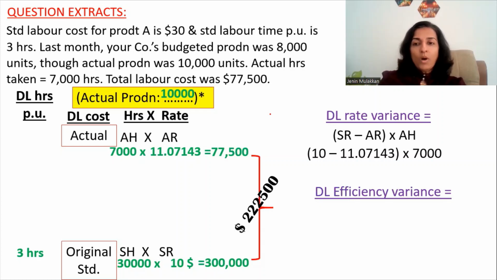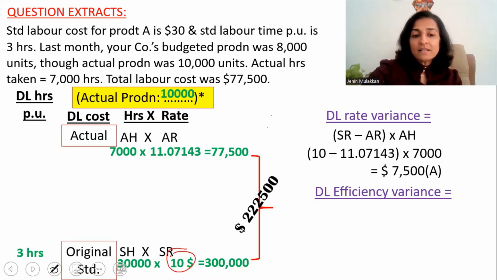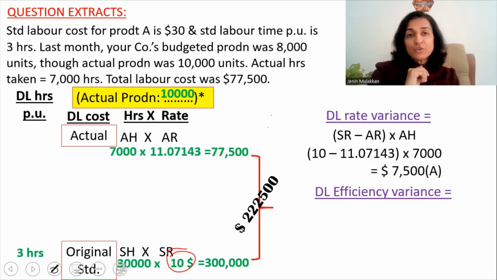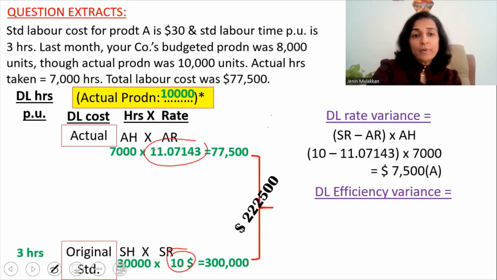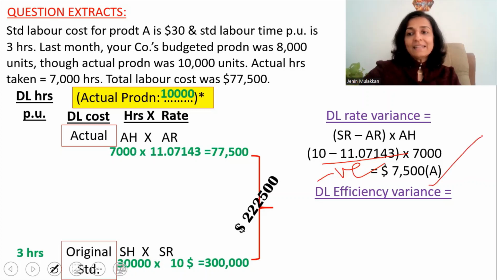So the answer works out to $7,500 adverse. And why is it an adverse variance? Simply because the standard stipulated paying only $10 per hour. But what was the actual rate of payment? It was 11.07. Since the company paid more than the standard, it is an adverse variance. And even if you solve this, you are ending up with a negative balance. If it's a negative balance, then it is an adverse variance.